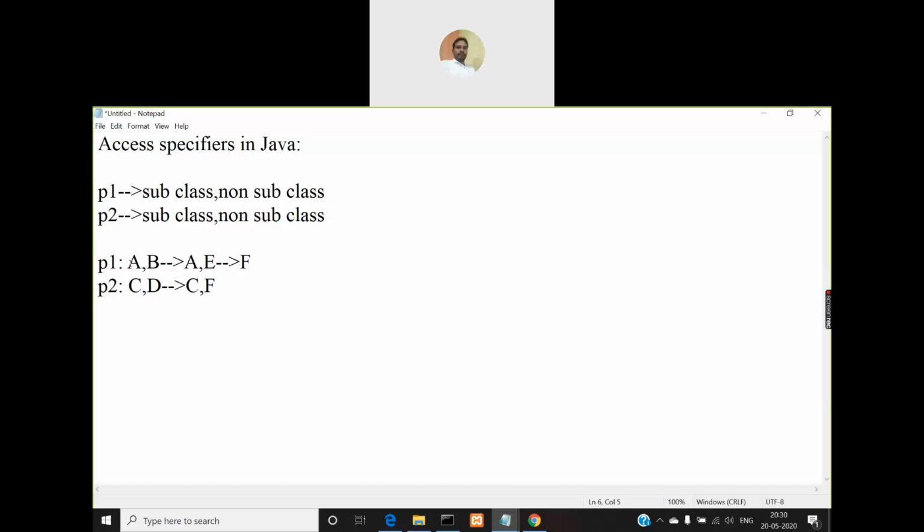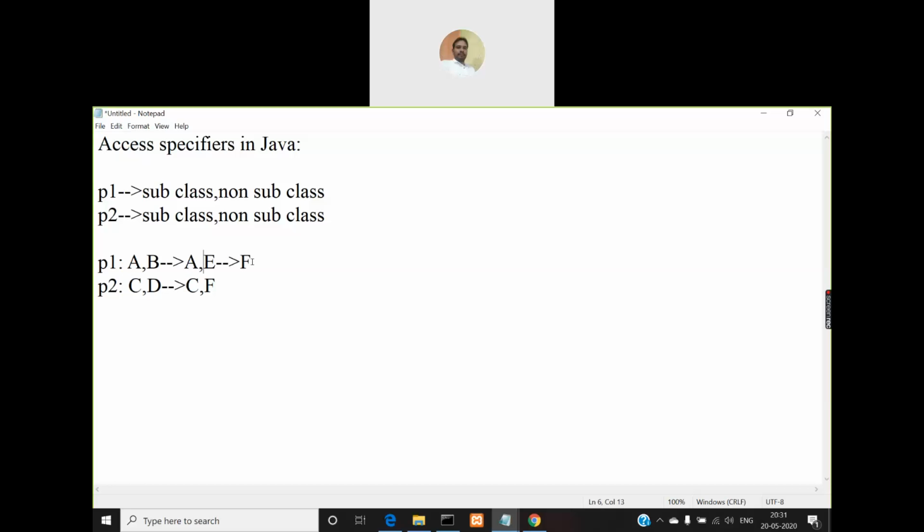You have a class called A which is not a subclass, and you have a class called B which has a superclass called A. So that means B is a subclass for which class? Another class which is in the same package, right? So A is a non subclass in the same package, B is a subclass in the same package, and coming to E, it is a subclass in a different package, because F is not a member of P1, it is a member of P2, but E is made a subclass for F.